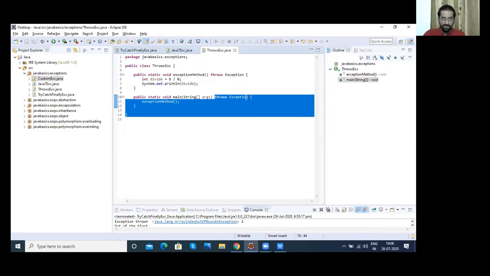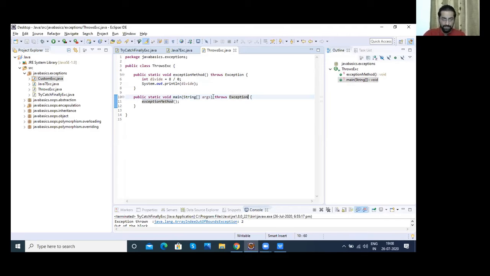Did you notice I am using throws Exception here also? Let me just remove it. Since only this method has the exception, we have written throws here. But as we are calling this method from main, we have to write it there also. If you're calling it from some method, you have to write it there also.